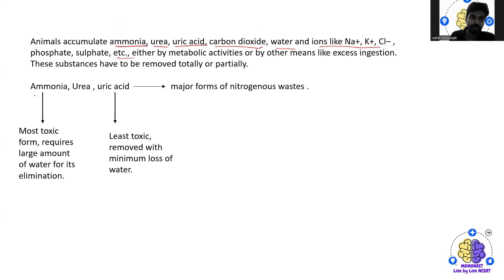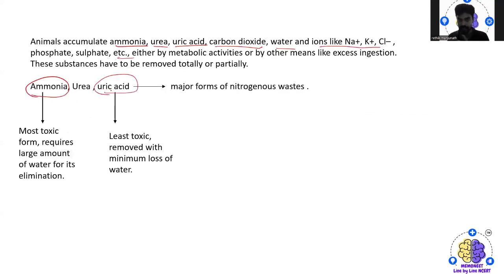When I'm talking about ammonia, it is the most toxic form and requires a large amount of water for its elimination. So if any animals remove their waste in the form of ammonia, it is the most toxic one and requires a large amount of water. Then we have urea and uric acid.